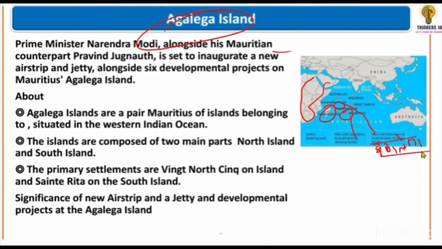Now, this news was that here Modi ji is developing an airstrip. What benefit? Maritime security will be strengthened. Our SAGAR project, meaning the security and growth of the surrounding ocean region, will be strengthened.